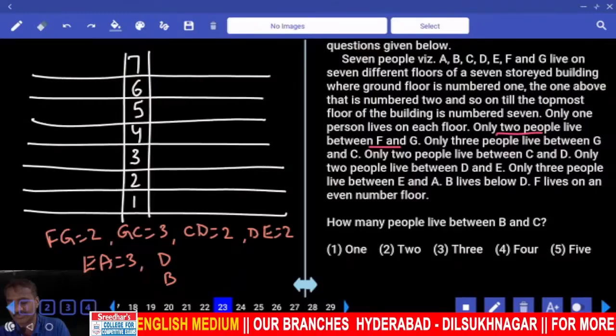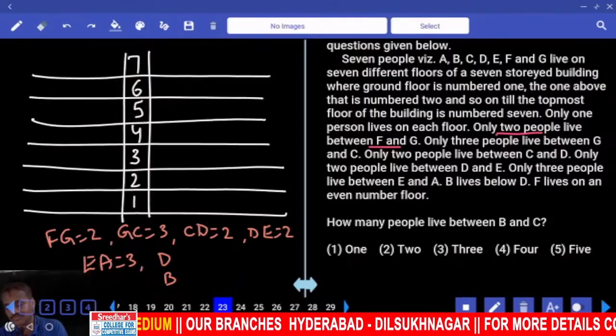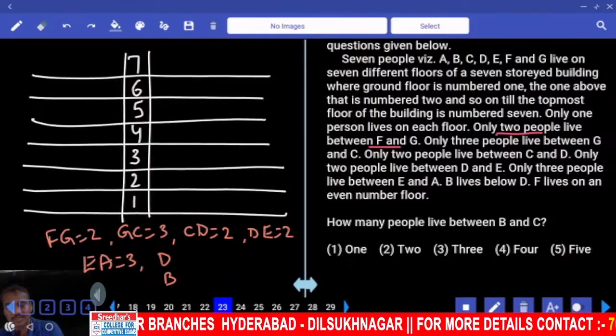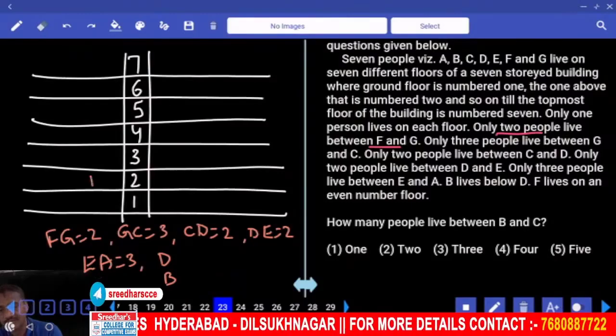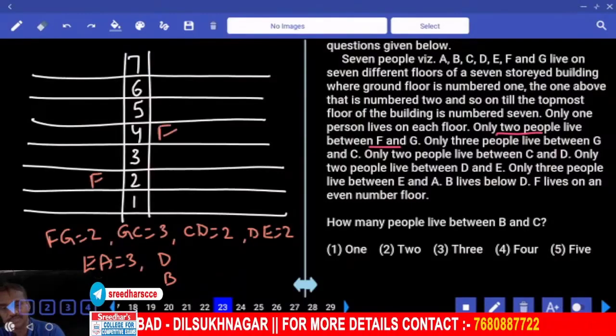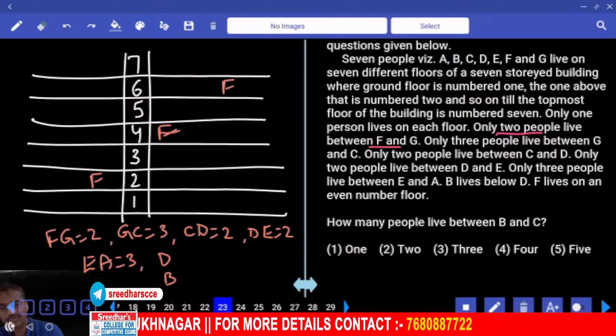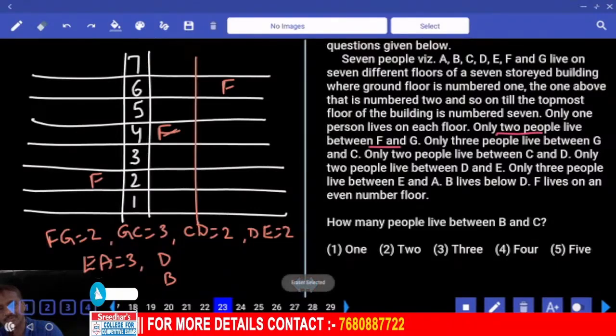Now we need to start from where? We need to start with F. Then where can you have this F? F lives on an even number floor. How many possibilities? Now 3 possibilities for this F.